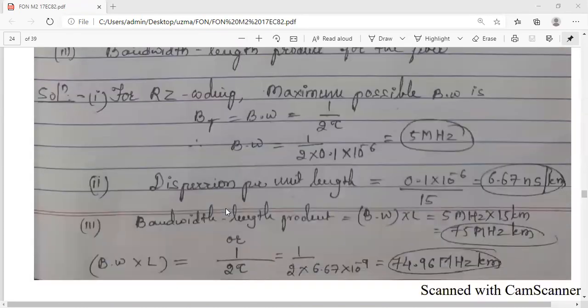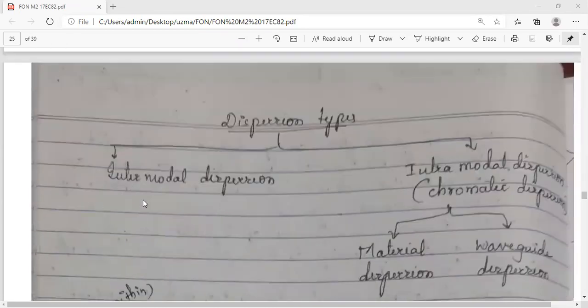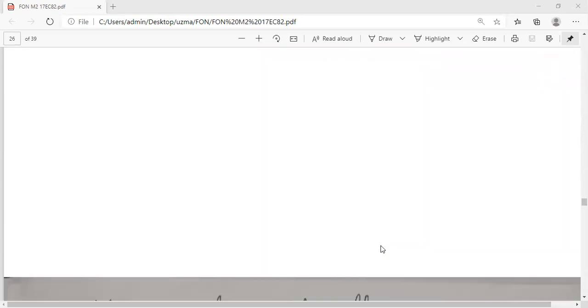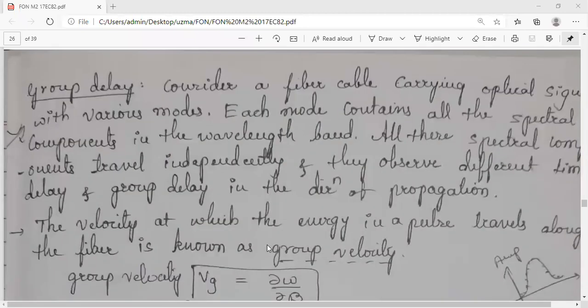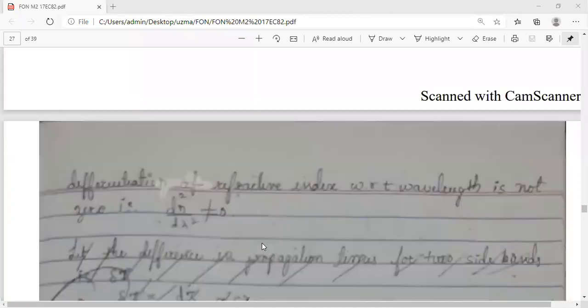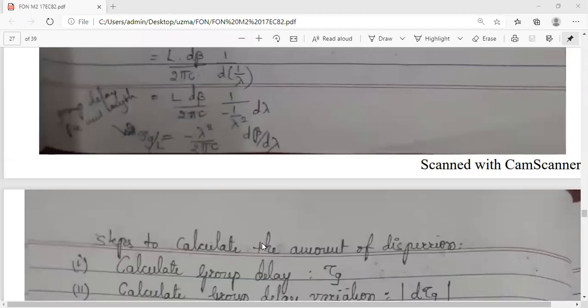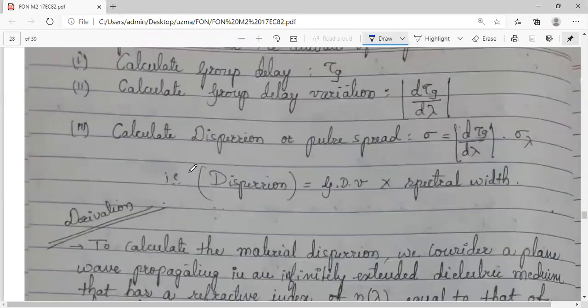We have even discussed the classification, intermodal and intramodal. We have even started the intramodal dispersion. In that we have discussed the material dispersion. So in the previous class, we completed the intermodal dispersion. In order to derive the expression for pulse broadening, that is, the amount of pulse broadening that has happened in material dispersion, we have followed three steps here.